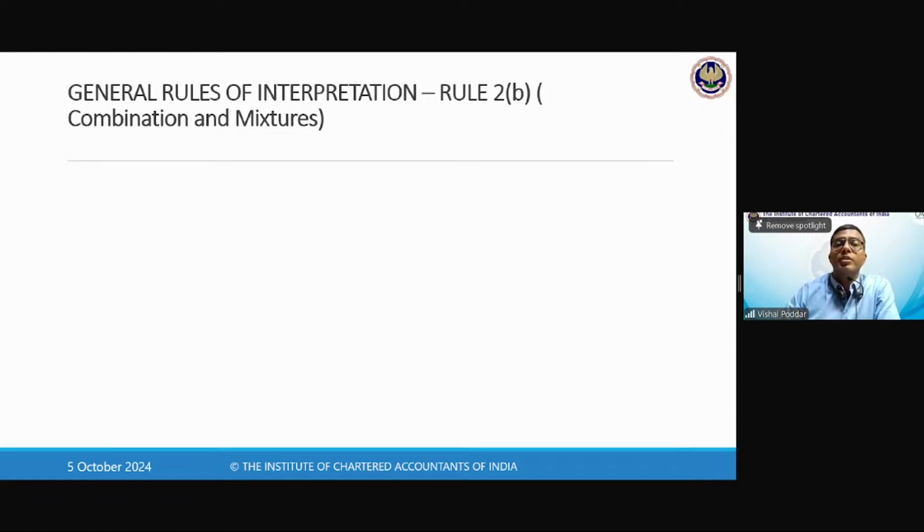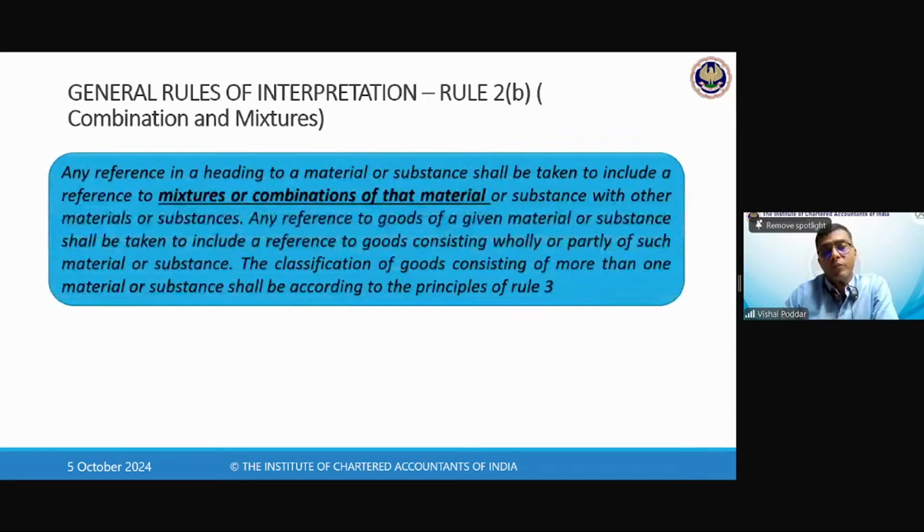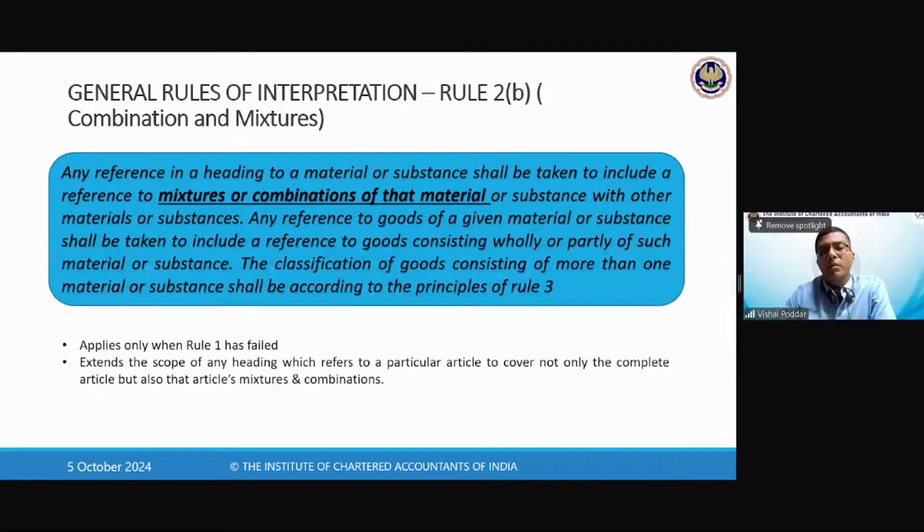Now, in such cases, where to classify this? So what does rule 2B say? Any reference in a heading to a material or substance shall be taken to include reference to the mixture or combination of that material. So in short, if I am saying lassi, lassi will also mean mango lassi. So the reference to a material will also mean the mixtures and combinations made out of that material.